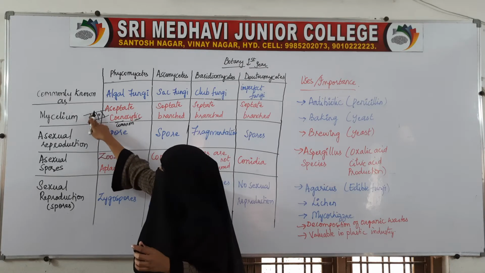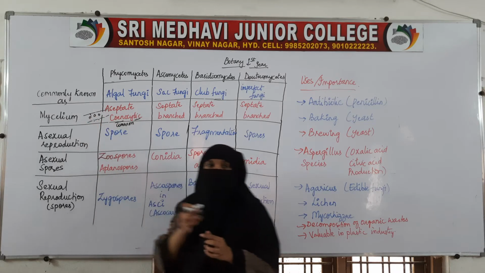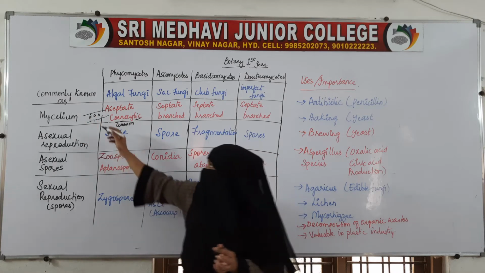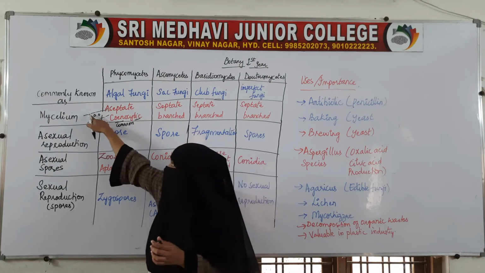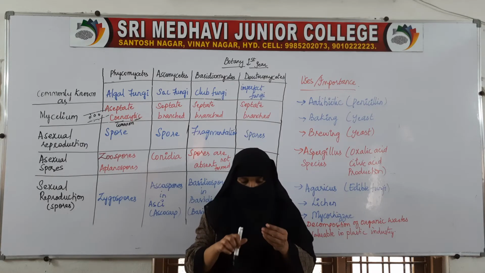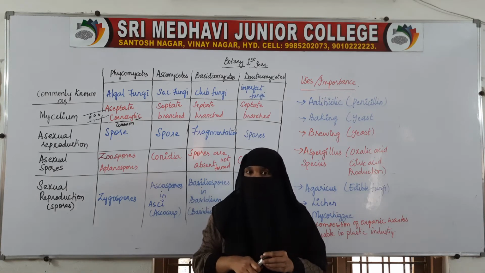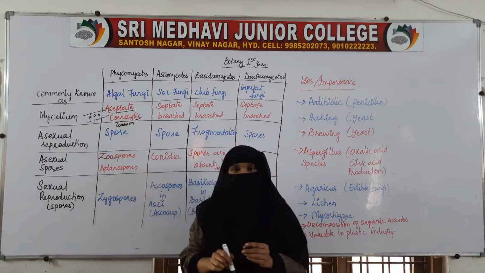It is a common column where cytoplasmic material is present, with no division in between the cytoplasmic material. Because of this, compartments are not there.